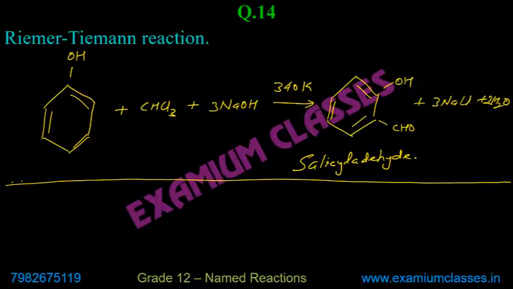In this case, if we use carbon tetrachloride in place of chloroform, then salicylic acid will be produced. Reaction will be slightly different. Mechanism is almost the same.